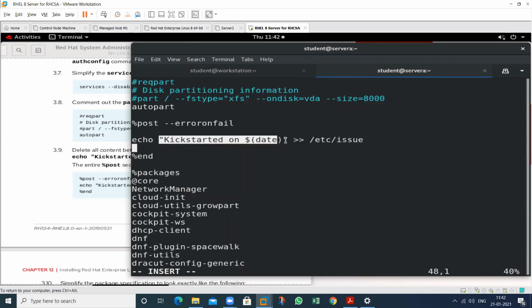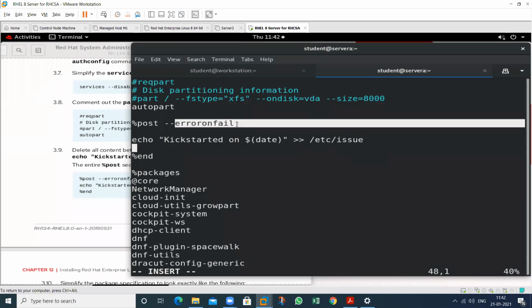So this is the meaning of this. The echo is used to print this one, and this will be redirected automatically to this particular issue file. So if there is any issue, it is automatically saved in the etc folder. In this etc, this file will be automatically created if there is any error related to this.